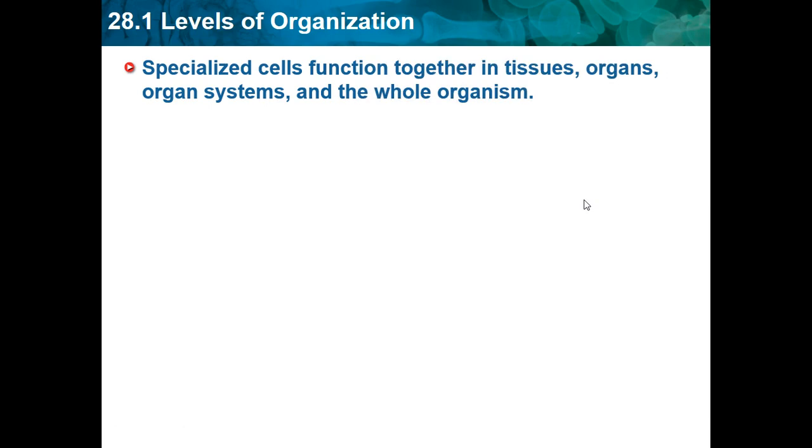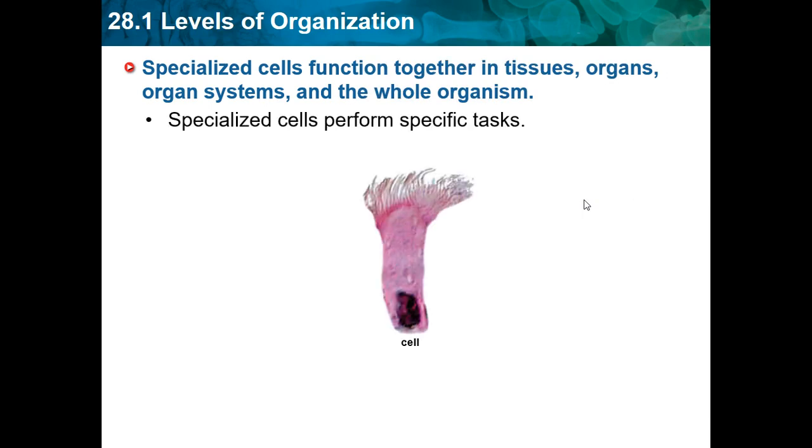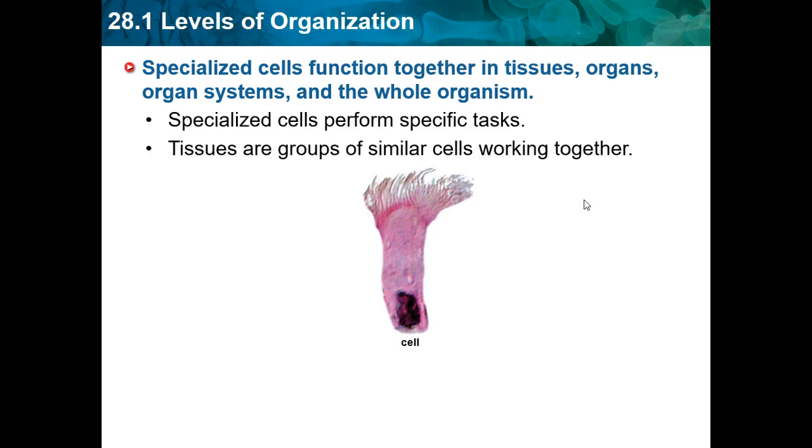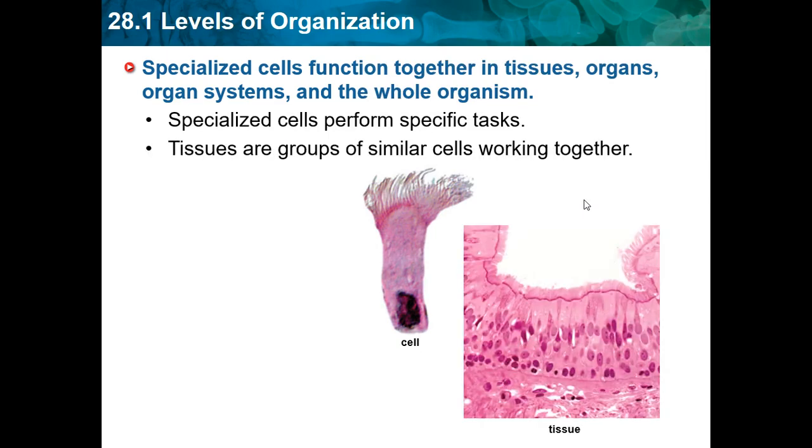Specialized cells function together in tissues, organs, organ systems, and the whole organism. Specialized cells perform specific tasks. So here we have a cell. Tissues are groups of similar cells working together. So here we have a tissue. This hierarchy is very important, and biology classes usually do a lot of work with these to get you to remember which one goes where in the organization. At the lowest level we have cells, and then from cells we go to tissues. Tissues are groups of cells.